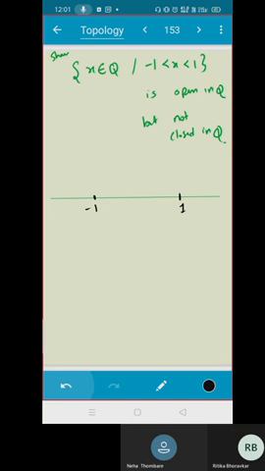That means if I take any open ball with any radius r positive, that open ball will not contain any irrational number. It will contain only rational numbers, and that is completely lying inside. Is that clear?